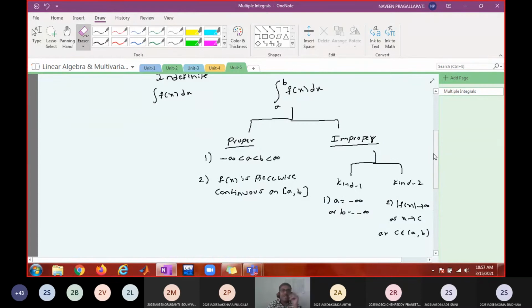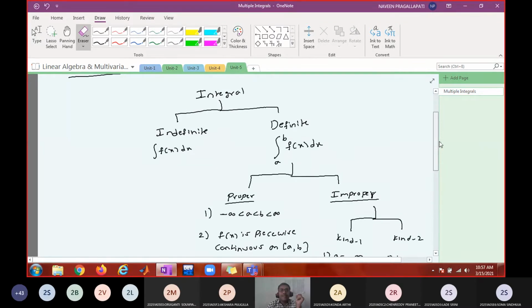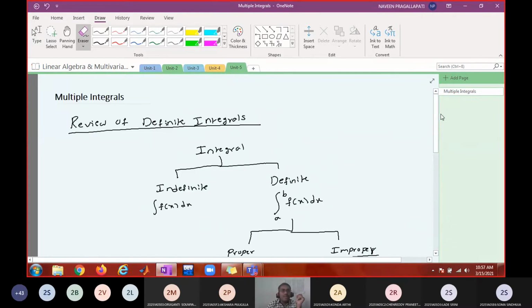Okay, so you have done, I think, a good part of integration. All this is for a function of a single variable. Whether the indefinite integral or definite integral, this is all about integrating a function of a single variable. Now we are going to discuss multiple integrals, which is integration of a function of several variables. It can be a function of 2 variables, or a function of 3 variables.